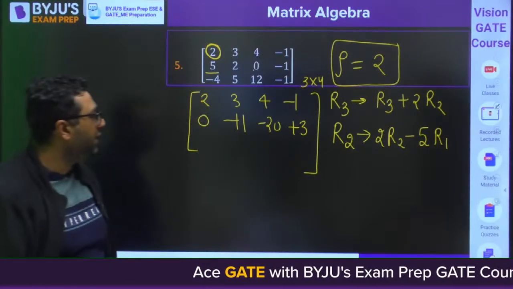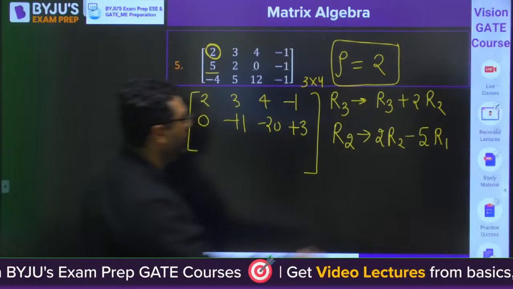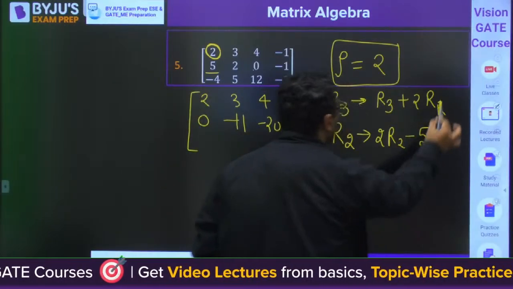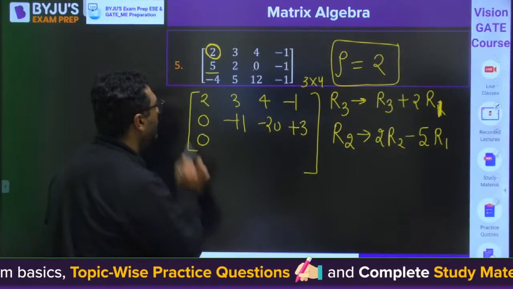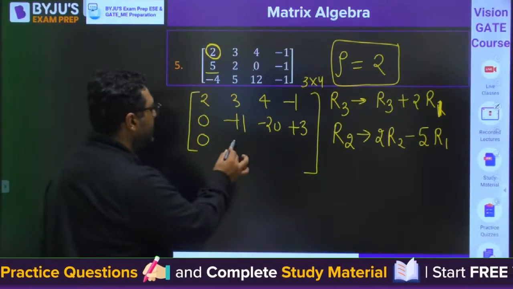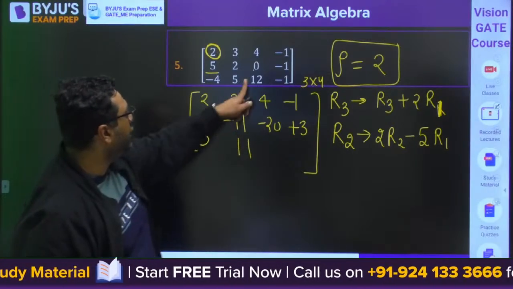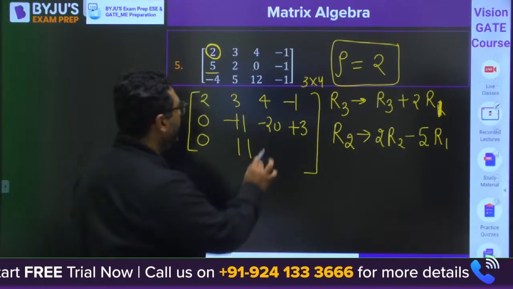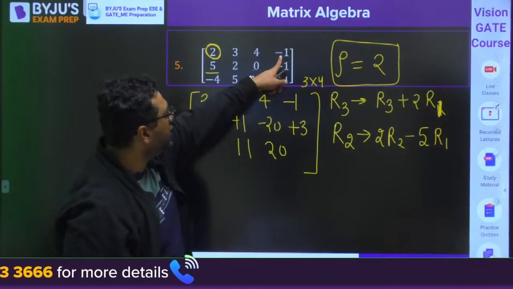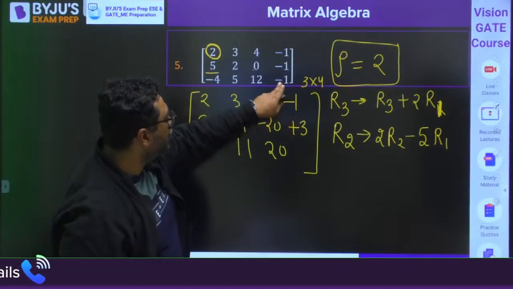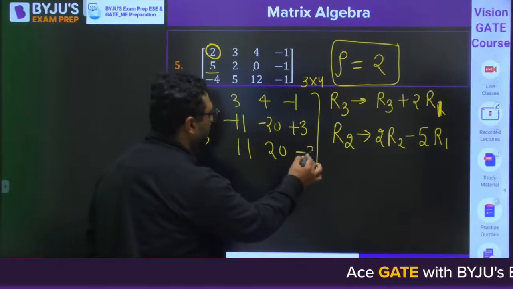Then R3 is R3 plus 2R2, sorry, not 2R2, 2R1. So 2 into 2 is 4, 4 minus 4 is 0. 3 into 2 is 6, 6 plus 5 is 11. Then 12 plus 8 is 20. Then minus 1 into 2 is minus 2, minus 1 plus minus 2 is minus 3.